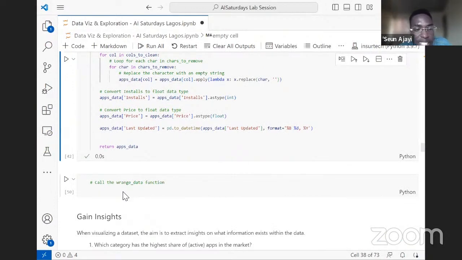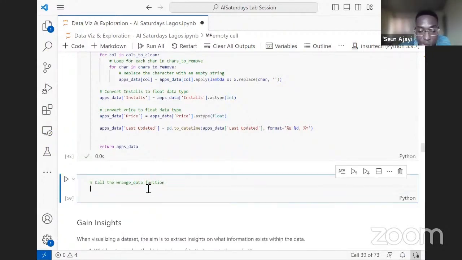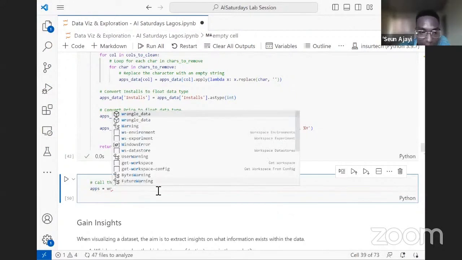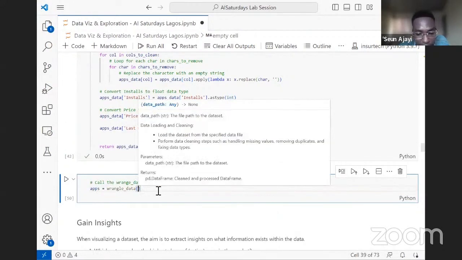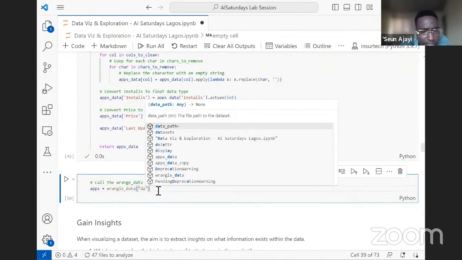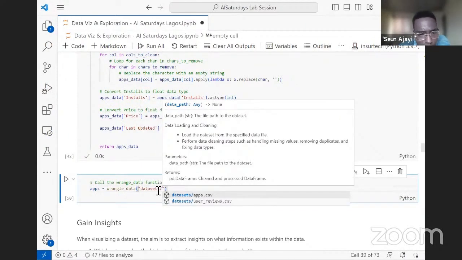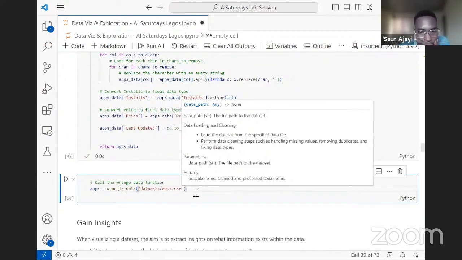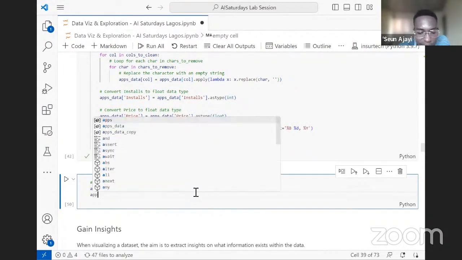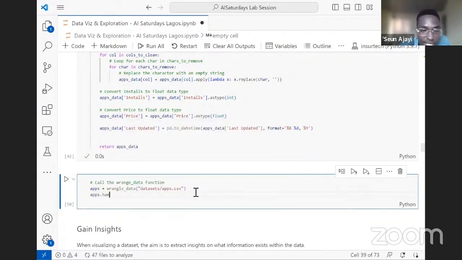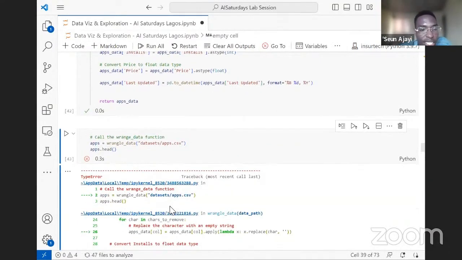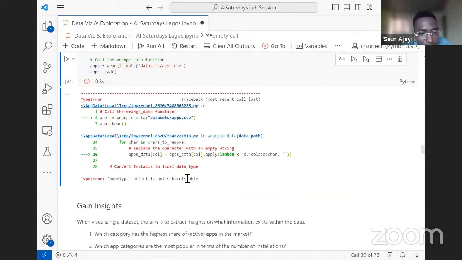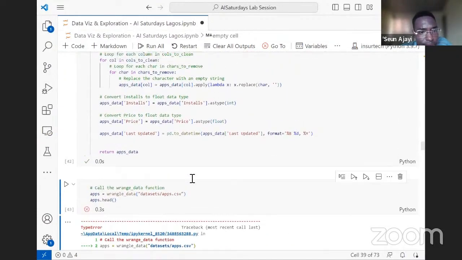Let's call the wrangle data function that we just created and pass in the data path. If I recall, it's data sets. So if we check the head of this new data frame, we can see that we have some issues here. Where would that be?